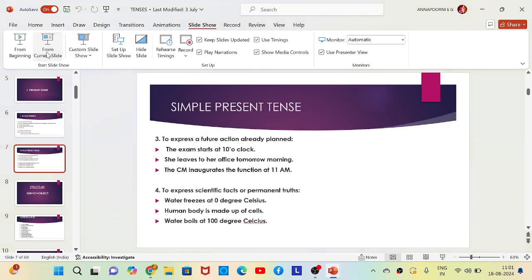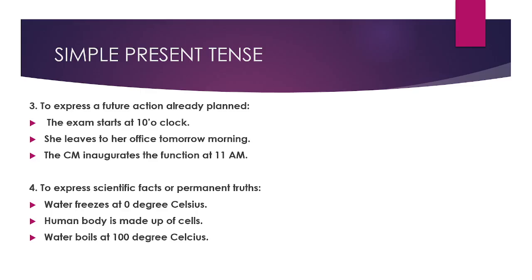Next is the third use, but before moving to it, let me discuss the fourth one: to express scientific facts or permanent truths. If you want to tell a scientific fact or permanent truth, again you have to use simple present tense only. We have some examples here.